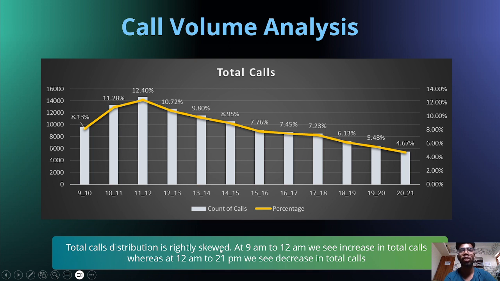So the total calls distribution is right-skewed. From 9 a.m. to 11 a.m., we can see total calls increasing, whereas from 12 to 21 we can see a decrease in total calls. You can see a slanting lower line. This is the observation we concluded.